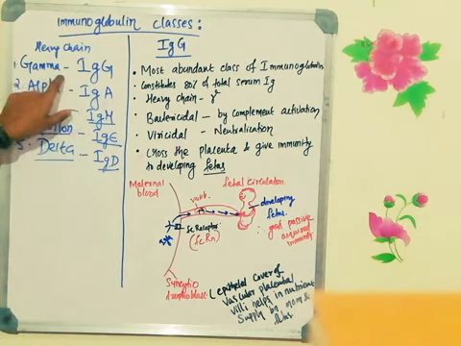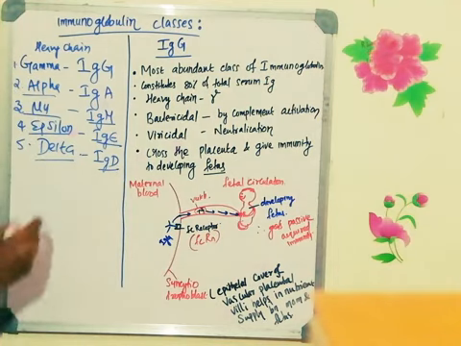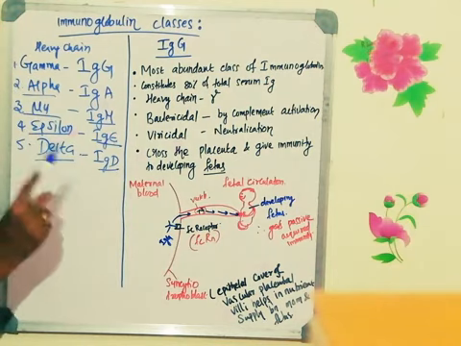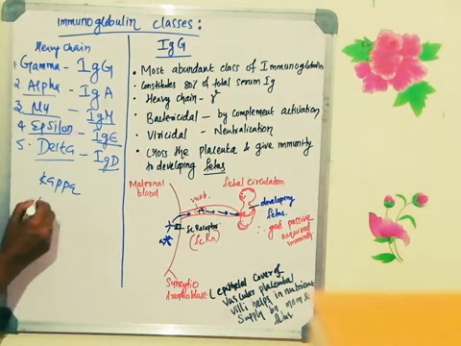This is how they started identifying the amino acid sequencing, and they classified the immunoglobulin into 5 different classes. And the light chain also has 2 different amino acid sequences. One is known as kappa, another one is known as lambda.